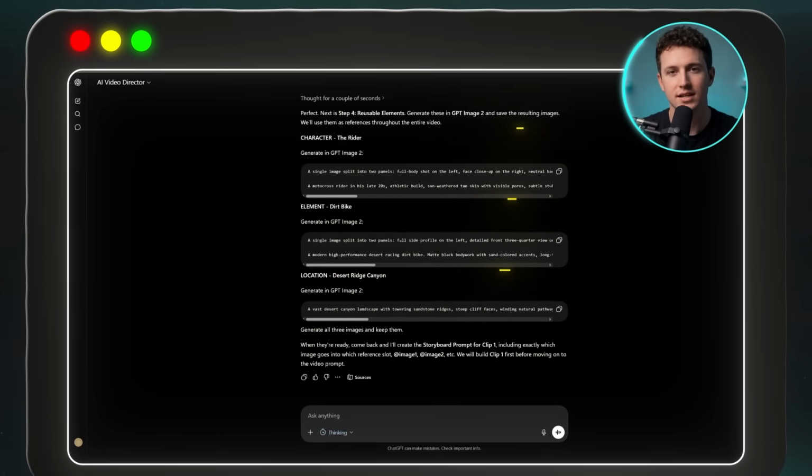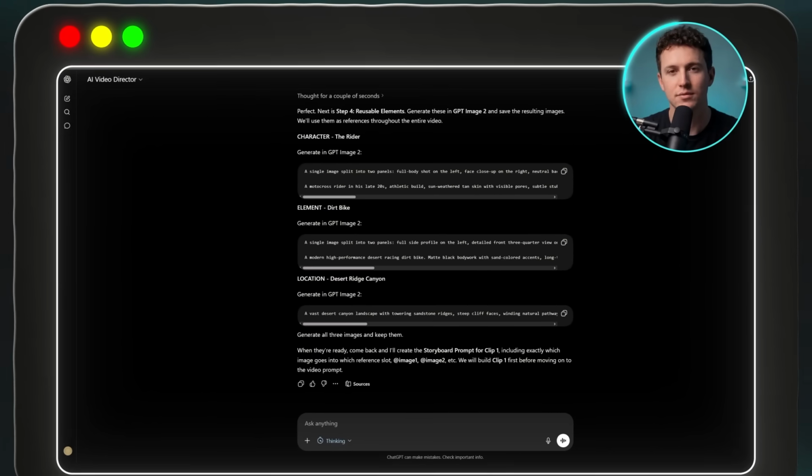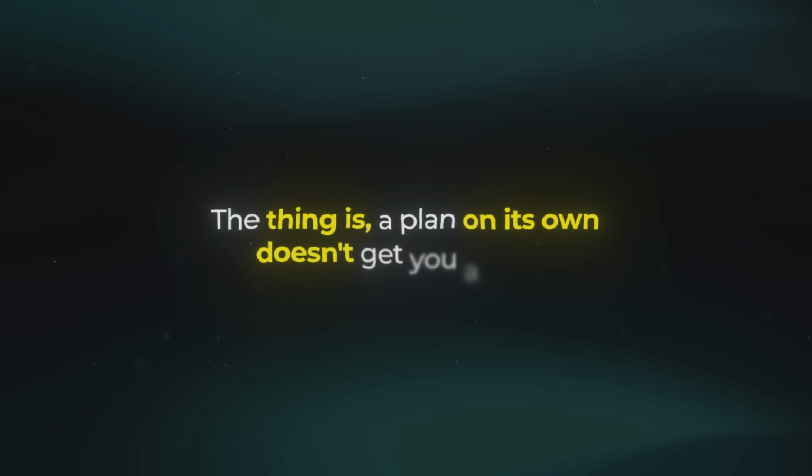So by the time I'm done here, I'm not just looking at an outline, I've already got the next stage mapped out too. I haven't made a single video yet, but every decision is already made for me. And from here, I just follow the plan it laid out. The thing is, a plan on its own doesn't get you a video. There's still one part that, if you skip it, will disrupt your whole video workflow. That part is building the handful of pieces every video gets made from before I generate anything.